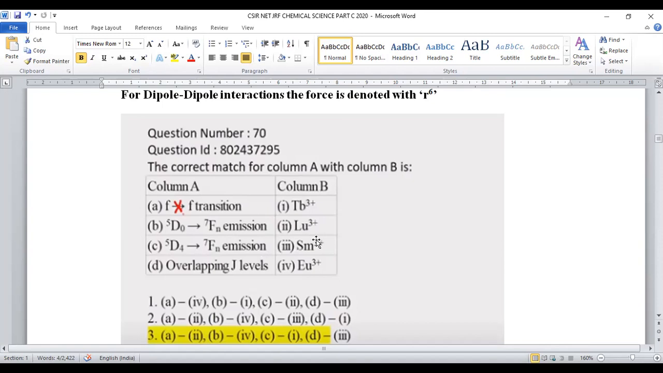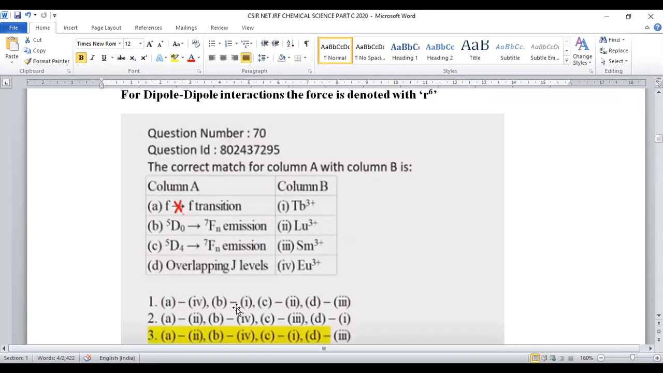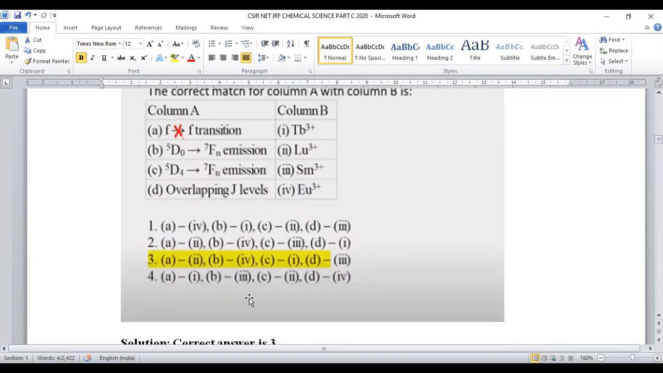So for option D, 3 will be the right map. Let us see where the correct matching will be. FF transition not possible in lutetium, 2 will be the right answer. 5D0 to 7F in europium, here B with 4 is the right one. Then 5D4 to 7Fn, that is terbium plus 3, C with 1 is the correct one. Overlapping J values are assigned for samarium plus 3, D with 3. For this question, option number 3 will be the right answer.